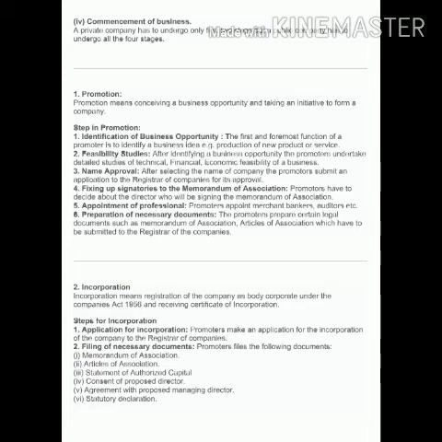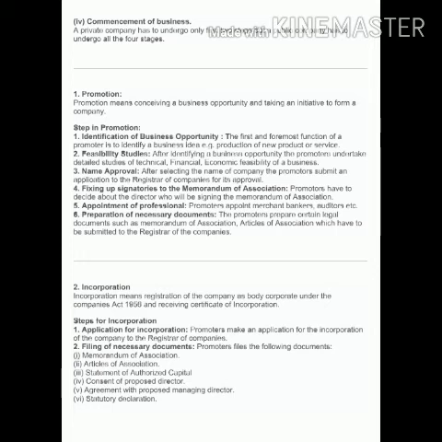Fifth point, appointment of professionals. The promoter also appoints the merchant banker, auditor, etc. Means the experts will be appointed by the promoter in his or her company. Now the sixth point, preparation of the necessary documents. The promoter prepares certain legal documents like memorandum of association and articles of association, which have to be submitted to the registrar of the company. So all these are the necessary documents while we are forming a company.